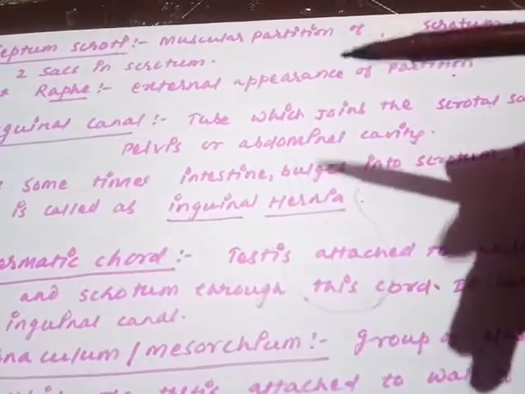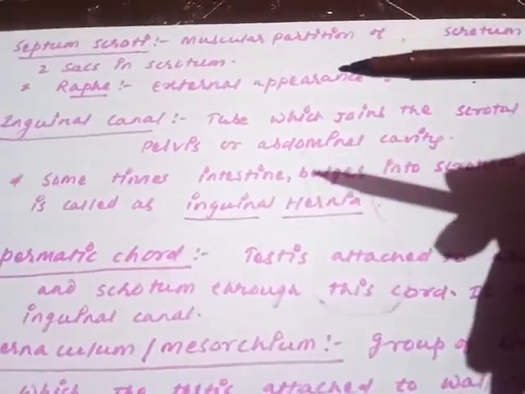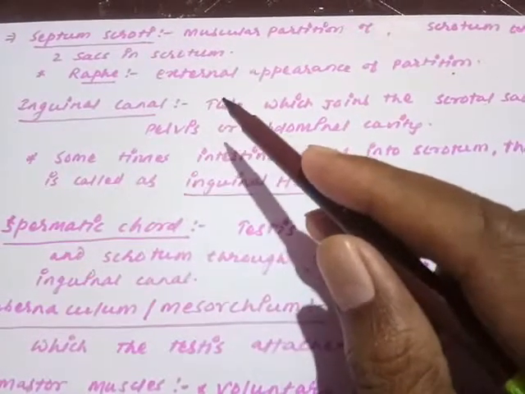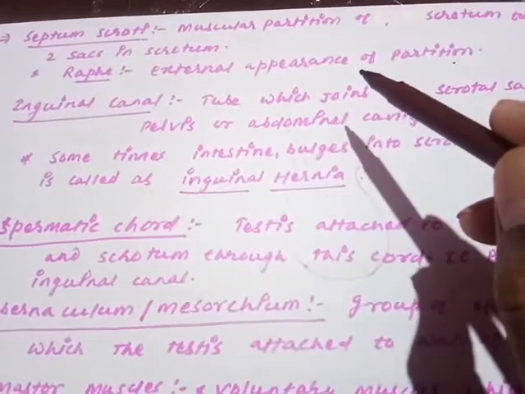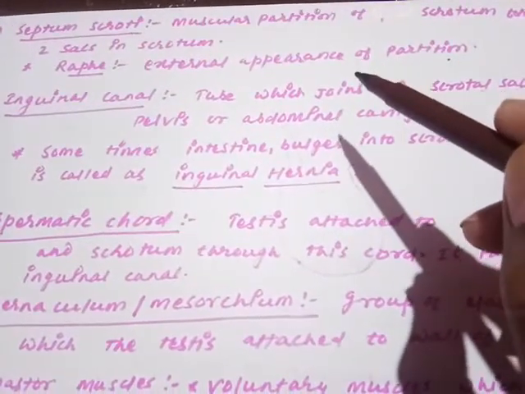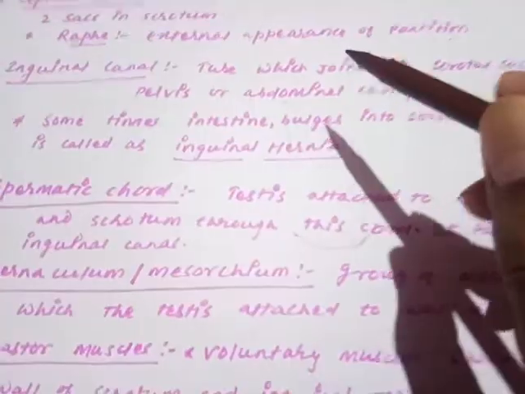Means the testis is one pair, that is why the two different testis are going to arrange into the two different sacs of the scrotum. Is it clear? The raphe is the external appearance of that septum scroti. The septum scroti appears externally in the form of the raphe.